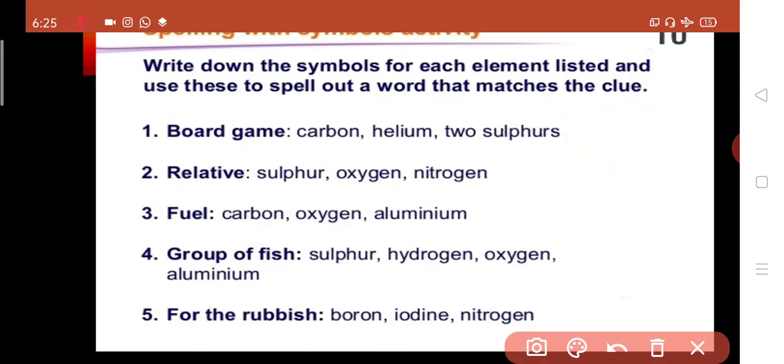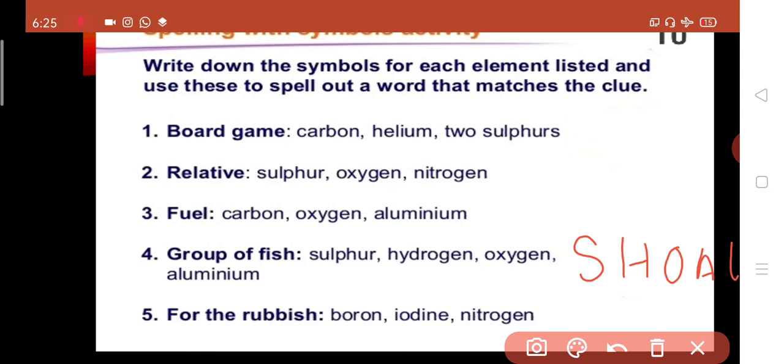Next, group of fish. The first element given as the hint is sulfur. Symbol is S. Next is hydrogen. Symbol is H. Next, oxygen. Symbol is O. And last, aluminium. Symbol is Al.